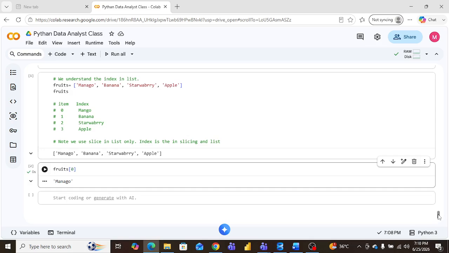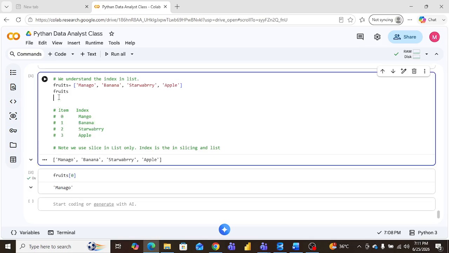We are not learning indexing value here. We are learning list, how it works. We already learned index, how it works similarly. And with the list, if we want any specific item from the list, how can we use the index? So this is a positive index. I can make it a positive index. You can say this.